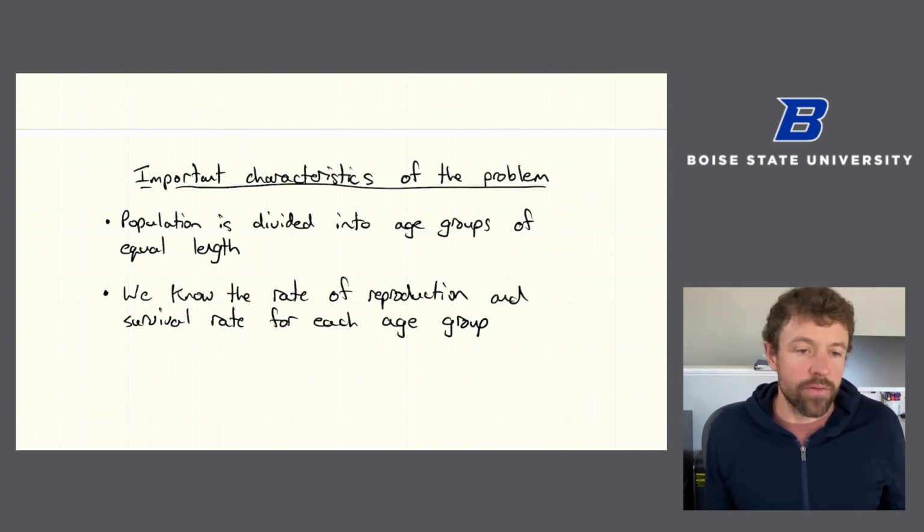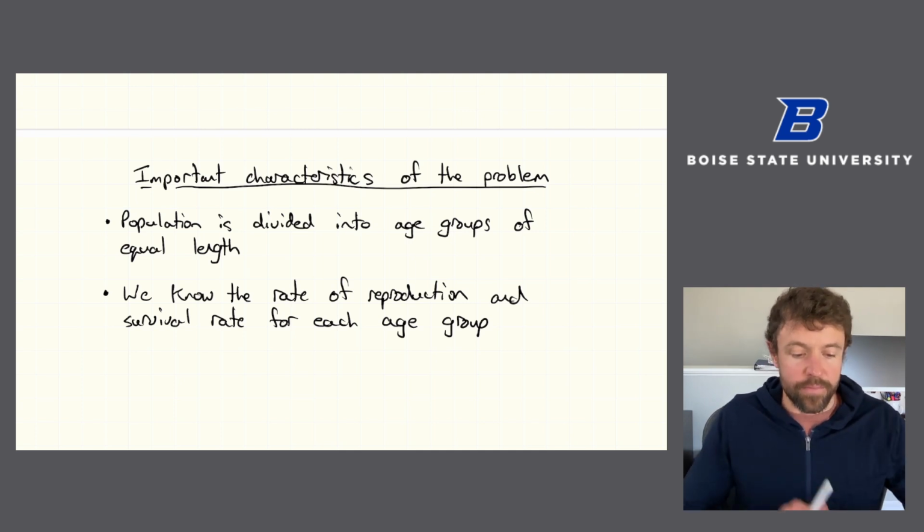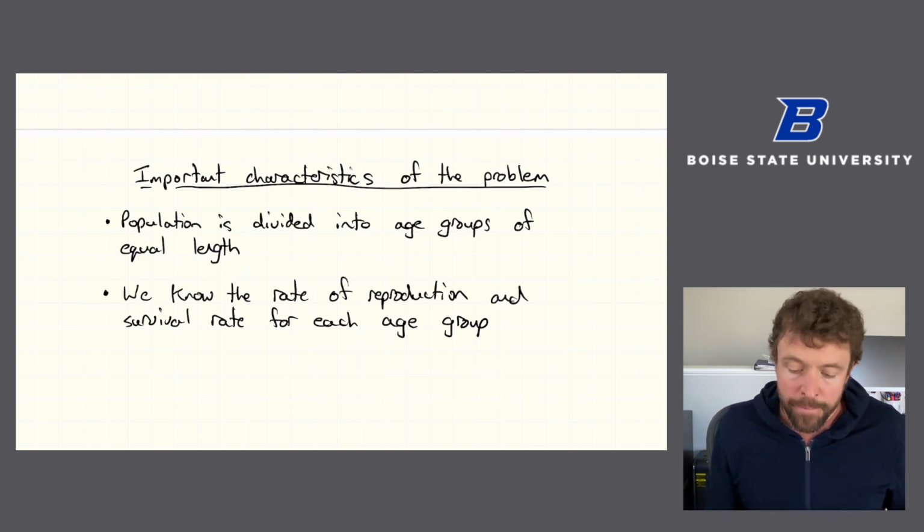That's really common if we're talking about animal populations, things like that. But if we were talking about, for instance, human populations, and we didn't want to have to divide it into so many years, we could divide into age groups of length 5 or length 10 or something like that. Right? So what's important is that they're equal lengths so that we can think of things as individual time steps. And at each time step, we're multiplying by a matrix.